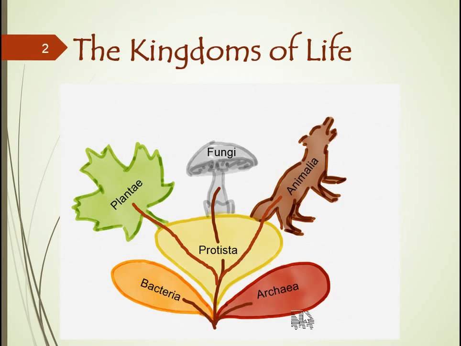and the kingdom archaea. Right here in the center, the protista are composed of a hodgepodge group of organisms with many different ancestral lineages. They don't fit into any other kingdoms, so for this reason, the protista is basically considered now to be a group instead of a kingdom. So we have the 5 kingdoms: plantae, fungi, animalia, bacteria, and archaea, and the group protista.